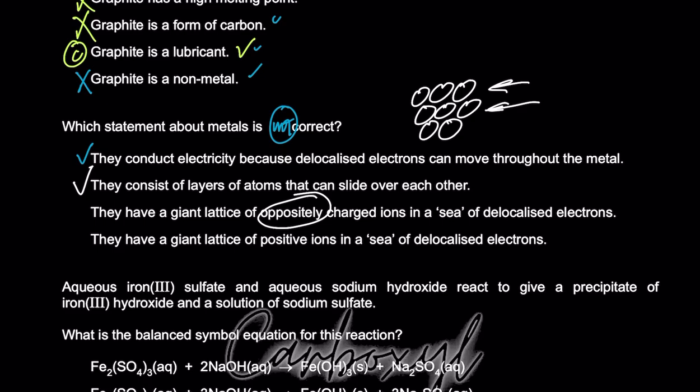Plus positive ions होते हैं. Negative ions are not a part of a metallic structure. It's a part of an ionic structure जिसमें positive और negative ions. See, मेरे से भी गलत होने लगा था, मैंने positively पढ़ लिया था, वो oppositely लिखा हुआ है. So C is not correct in fact.